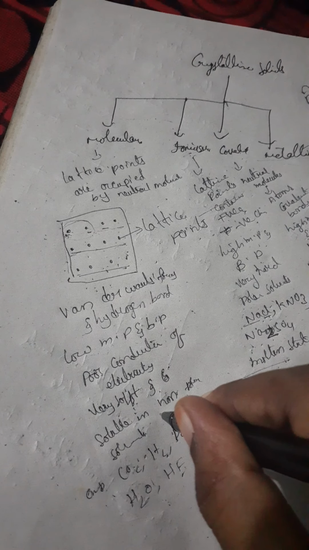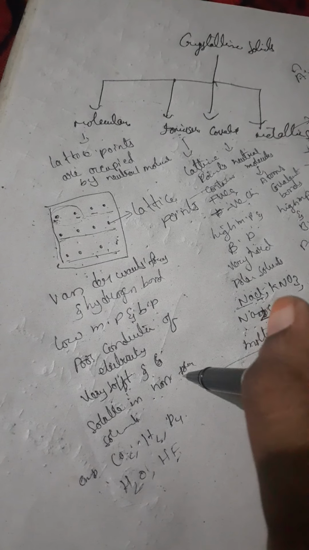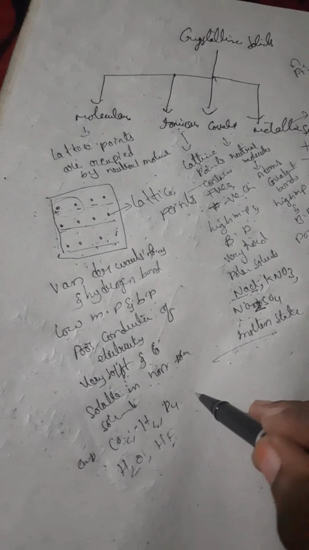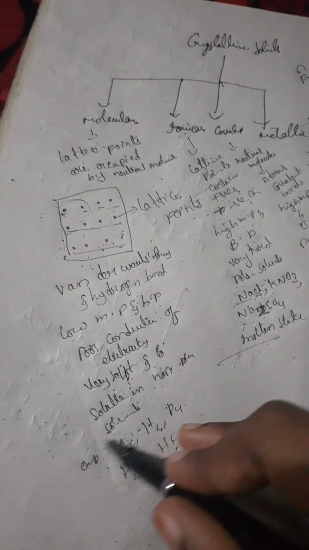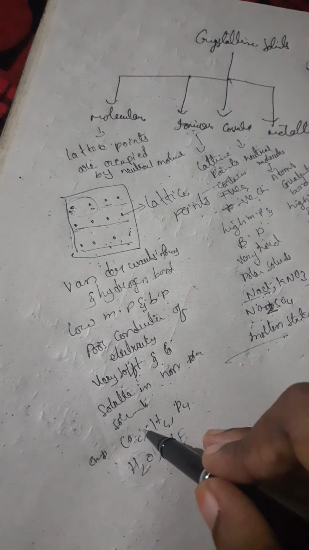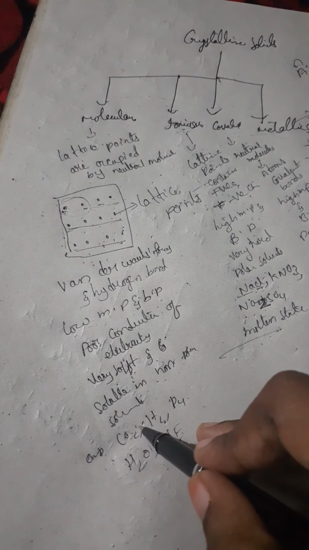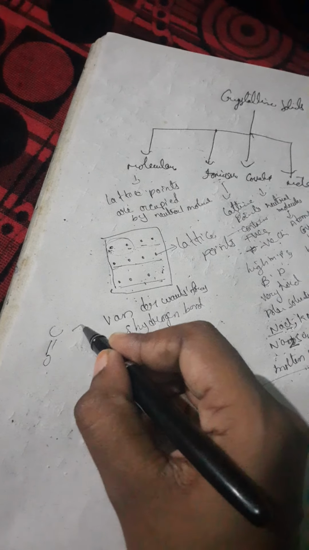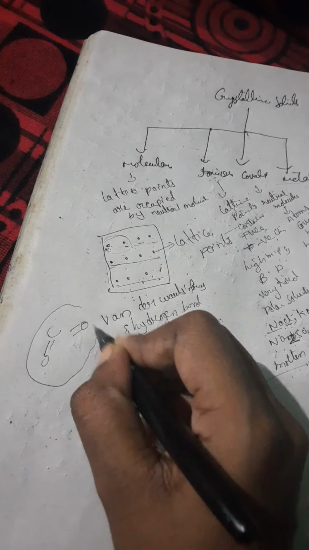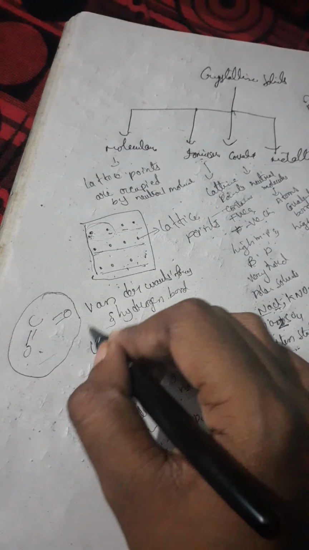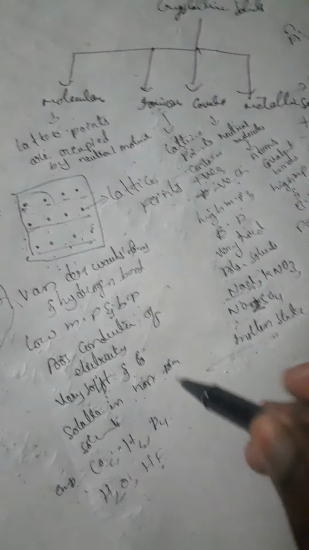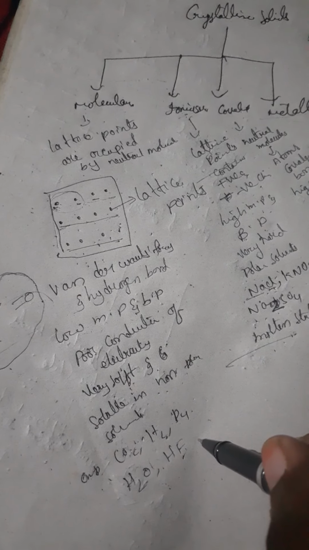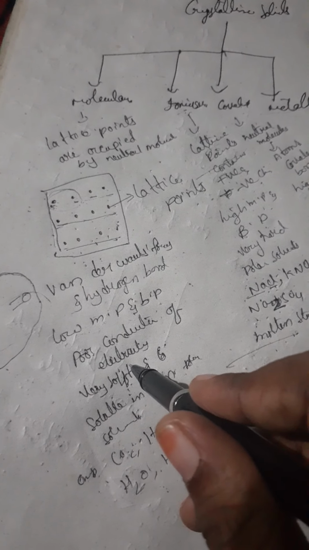Non-polar solvents have molecules like H2, P4 and CO2. You may doubt how CO2 is one, so look at the structure of CO2. HF is also a diatomic molecule. This is about molecular crystals.